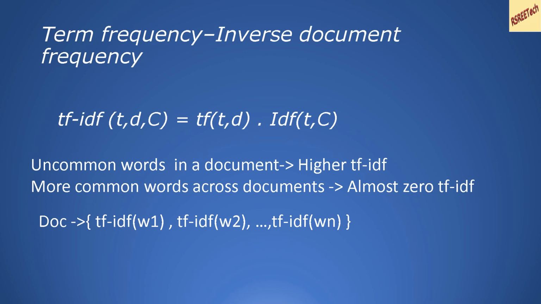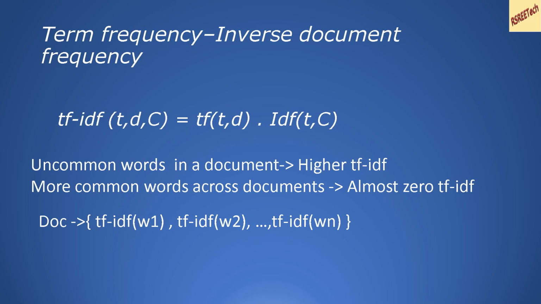The TF-IDF measure of a term T in a document D in a set of documents or a corpus C is equal to the product of the term frequency of the term in the document D multiplied by the inverse document frequency of the term T. What this does effectively is that uncommon words in a document, or rare words spread across some documents, would have a higher value of TF-IDF, whereas common words which are spread across documents will have an almost zero value for TF-IDF.